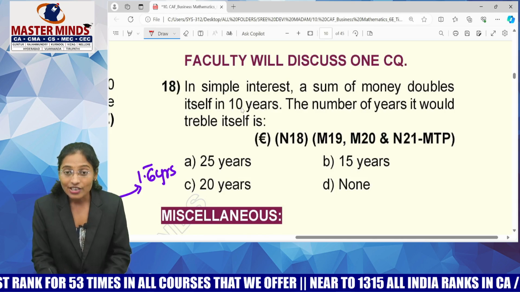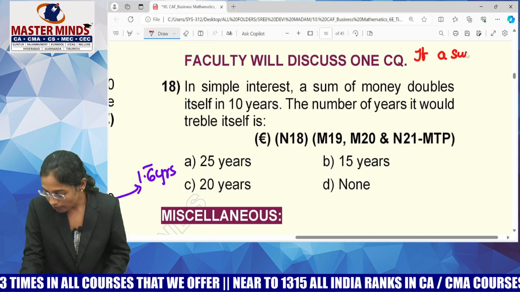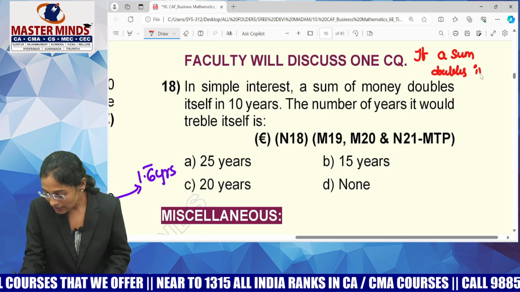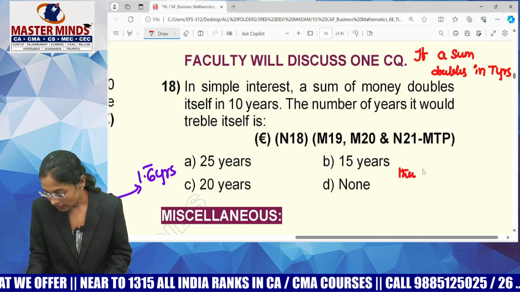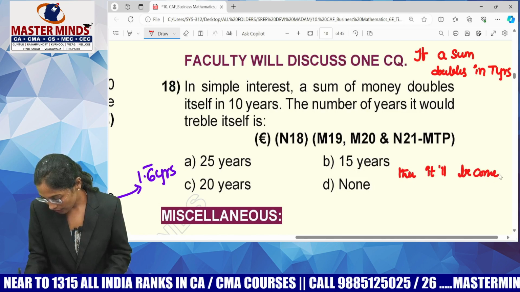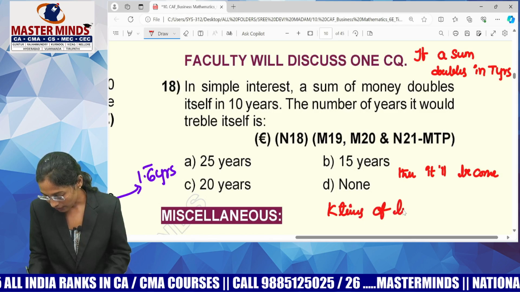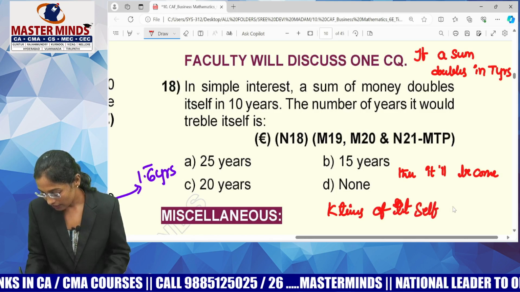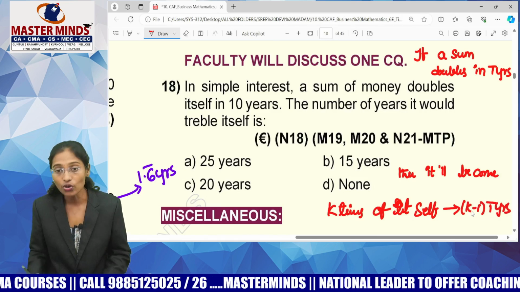10 years. So, guys, if a sum of money doubles itself, write it as a note. If a sum of money doubles itself in t years, then it will become k times of itself in (k minus 1) into t years. What's your answer? (k minus 1) into t years.